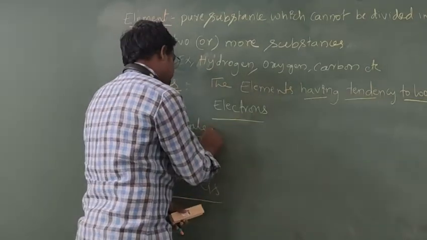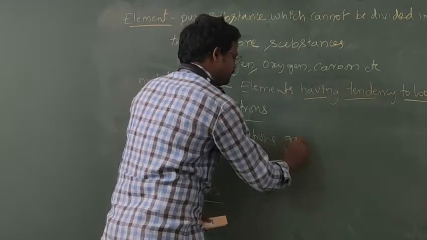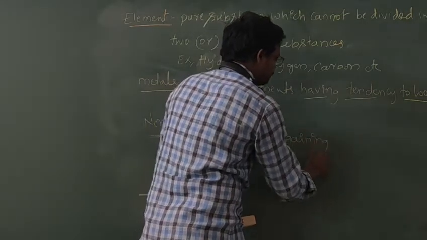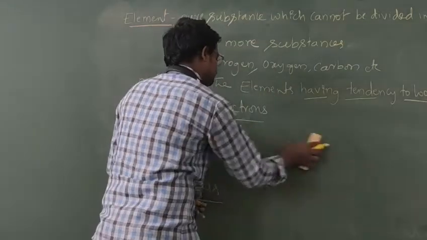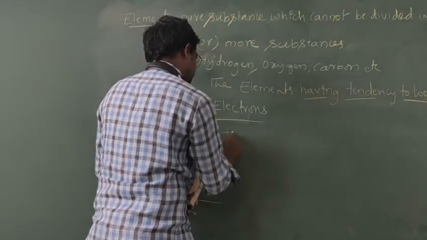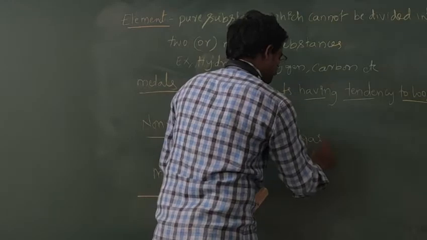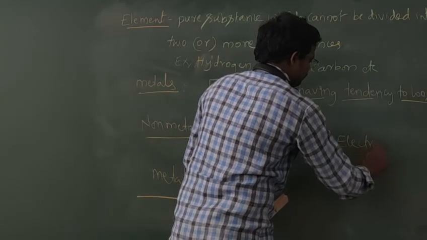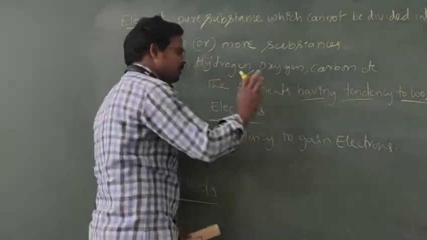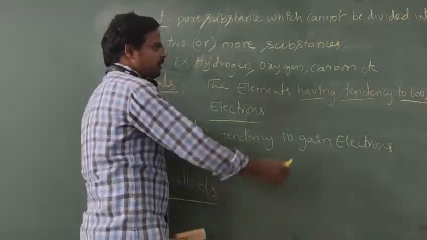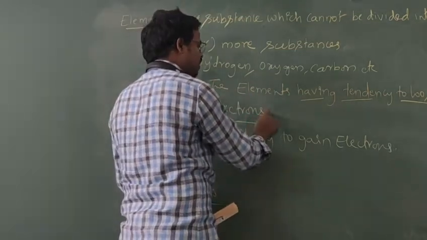Next, non-metals will have an electron-gaining tendency, or a tendency to gain electrons. That is nothing but non-metals. Metals have a tendency to lose electrons, and the elements having a tendency to lose electrons are called metals.